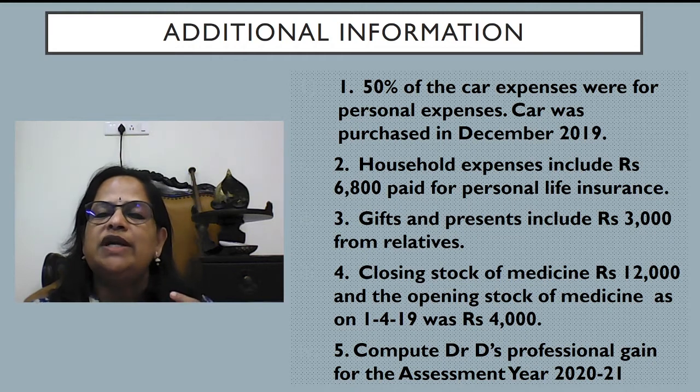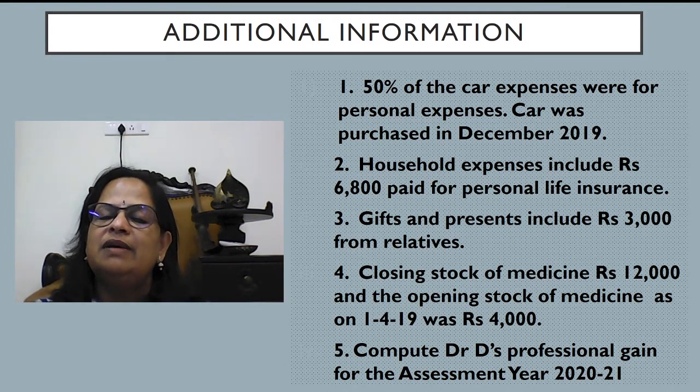Now household expenses include rupees 6,800 paid for personal life insurance. Anyway, we are not allowing household expenses, and personal life insurance also we will not allow. Gifts and presents include rupees 3,000 from relatives. That cannot be considered as a receipt. If it's only from patients, then only we can consider. Now closing stock of medicine is 12,000 and opening stock of medicine as on 1/4/19 was 4,000. Compute Dr. D's professional gain for the assessment year 2021.